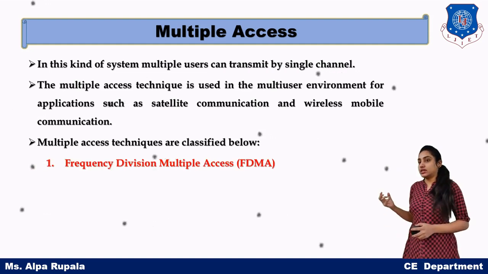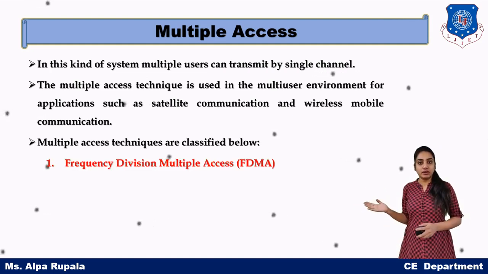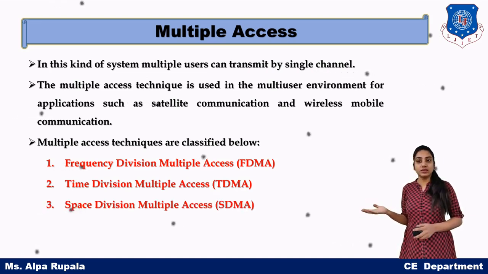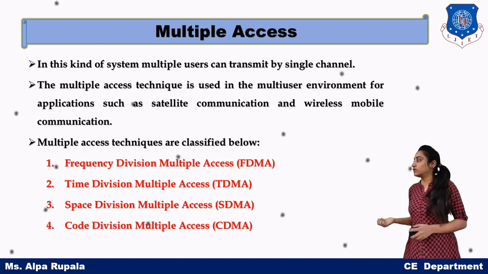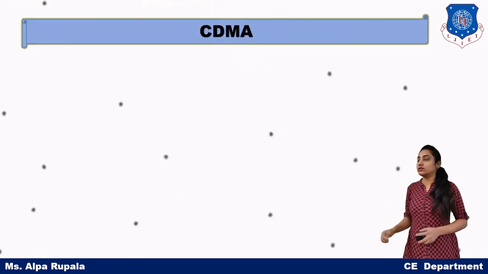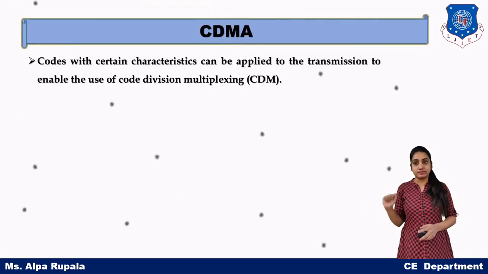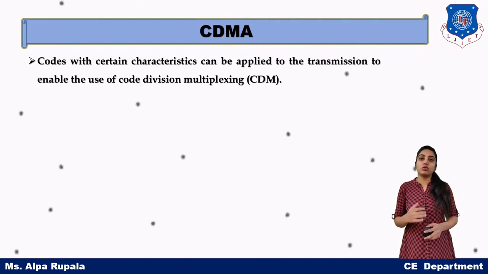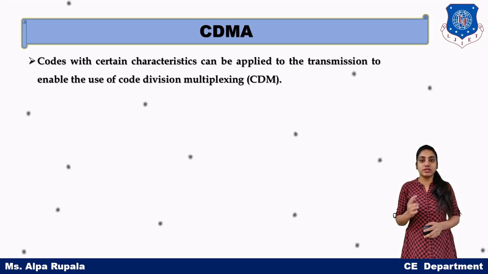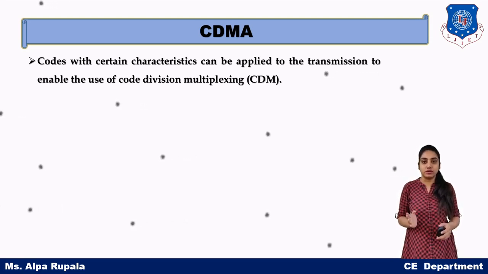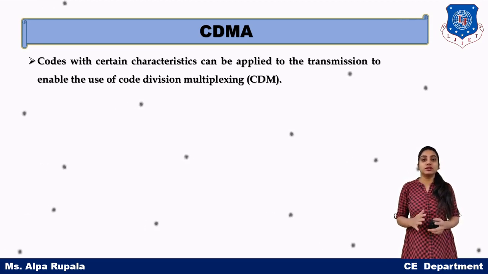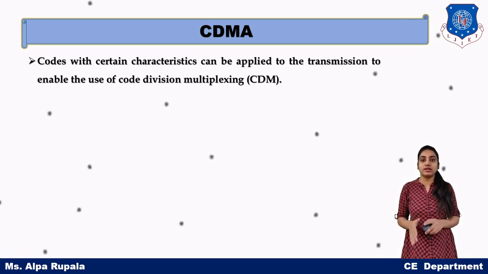There are different techniques: FDMA we learned in the previous lecture, then TDMA, and SDMA that we have also learned. So today we are going to learn in detail about CDMA, that is code division multiple access. So basically, what is a code? It is a unique kind of number sequence which is dedicated to a transmitter and receiver, and it is private to them. No user other than the transmitter and receiver can have that code.